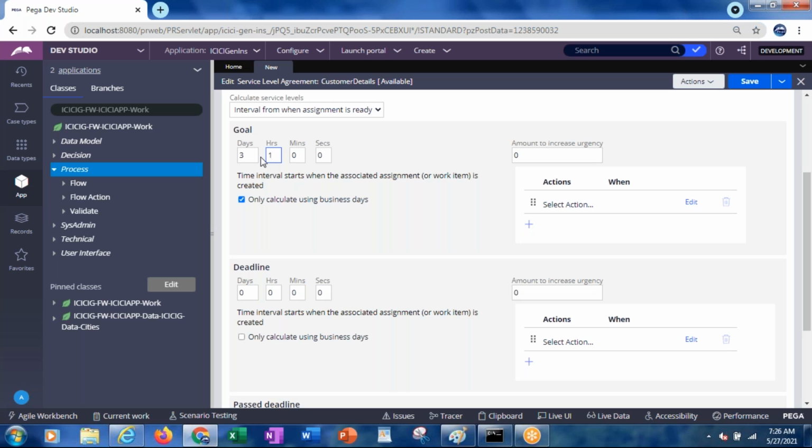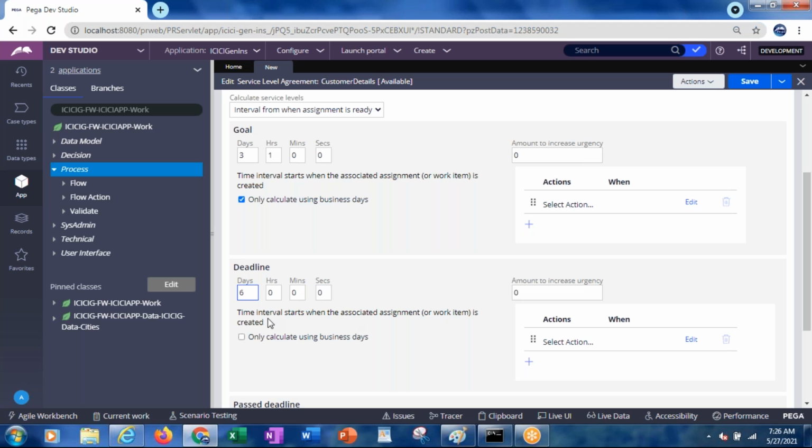Okay, so likewise you can select how many number of days you want. And then we have something called deadline. The deadline cannot be less than the goal days. It should definitely be greater than the value which you have given under the goal. The time interval starts when the associated assignment is created. This is also considered from the time when the assignment is created, that is, the work item created.